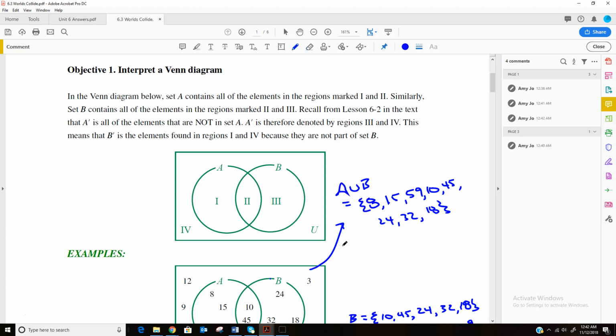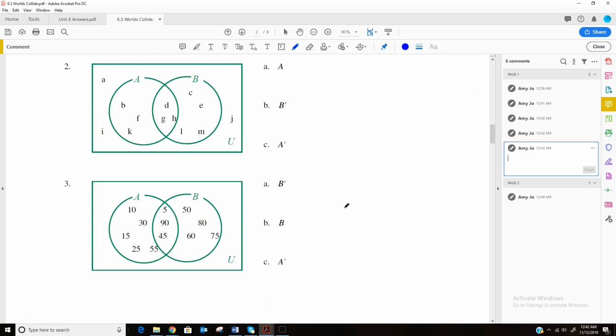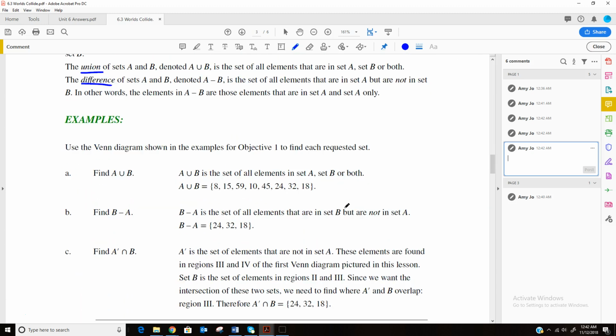So B minus A would be anything that's in B. So that would be 24, 32, 18, 10, and 45, but then it says subtract out anything that's also in A. So we're going to subtract out 10 and 45 because we don't want to include anything that's in A. And then the last one that they have for this is they want us to do